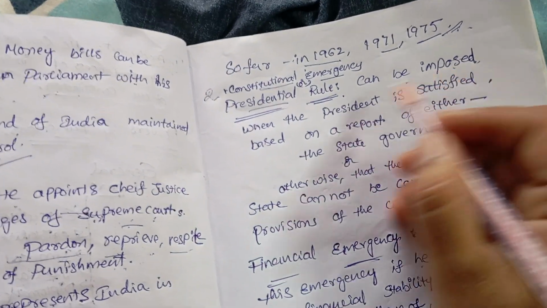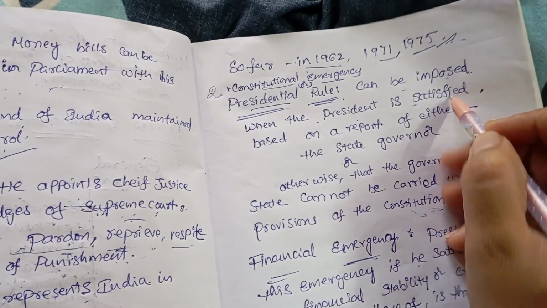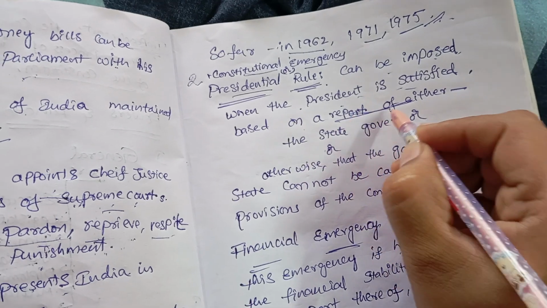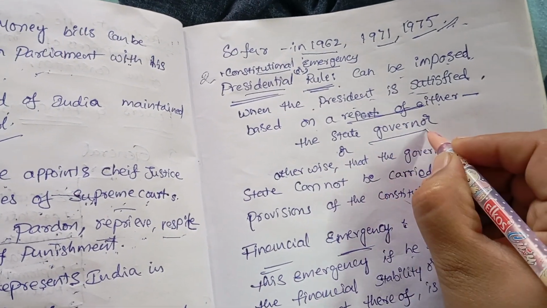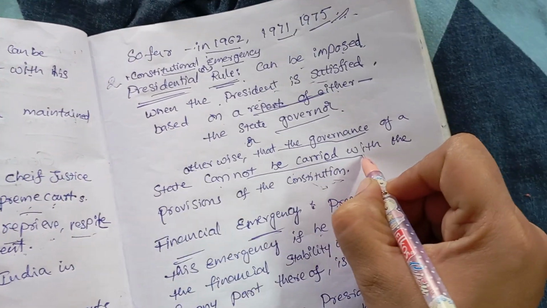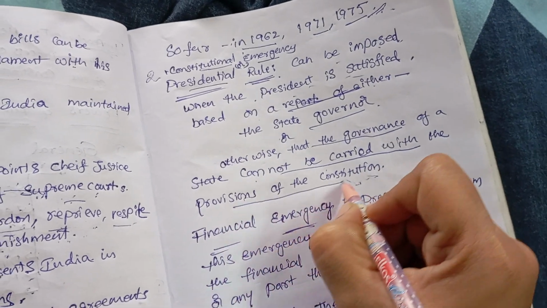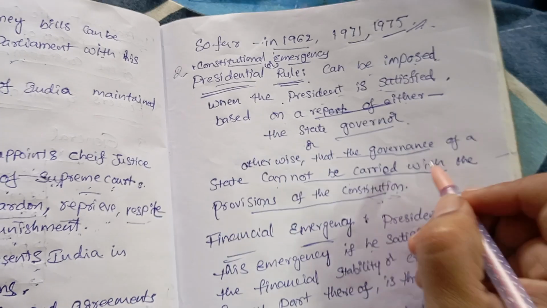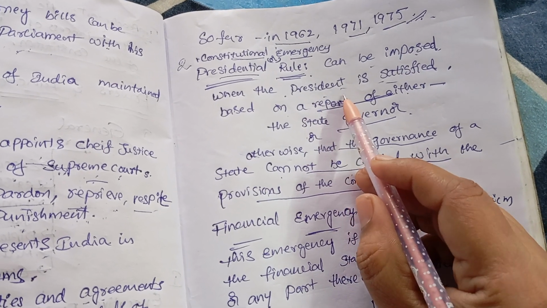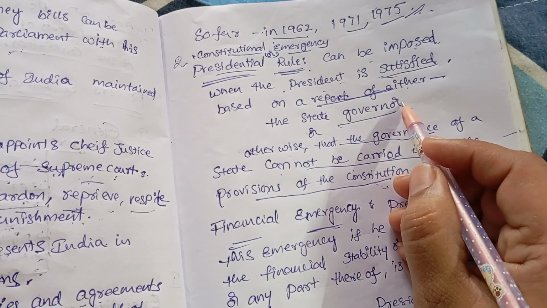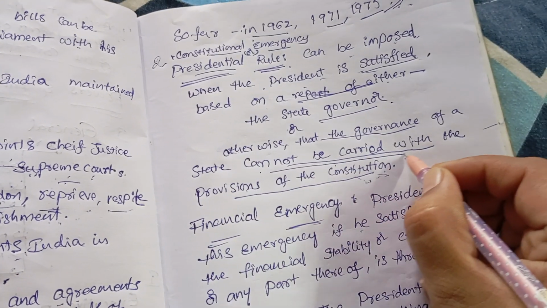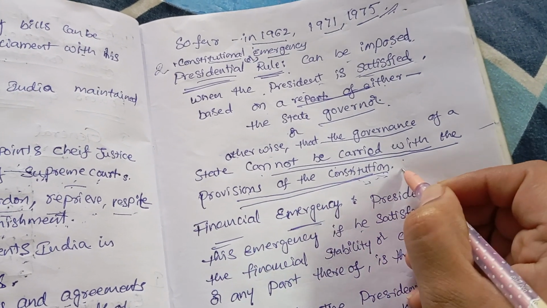It can be imposed when the president is satisfied, on the basis of a report from the governor, that the governance of the state cannot be carried on in accordance with the provisions of the constitution.